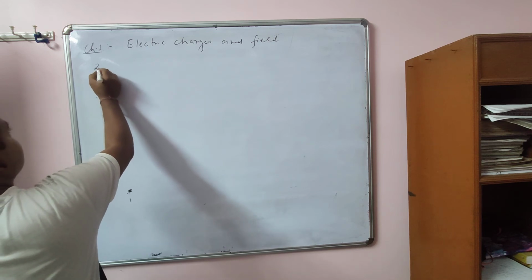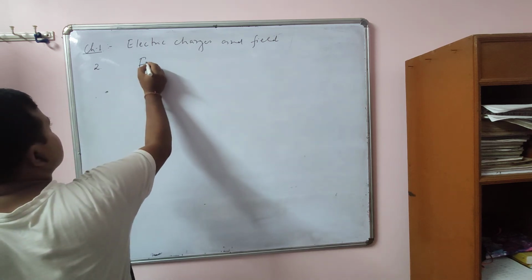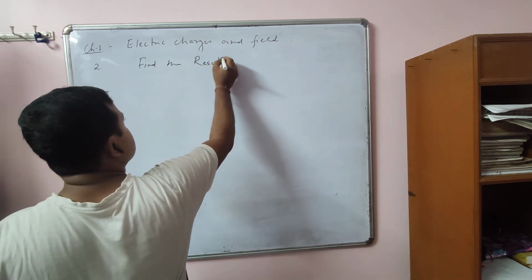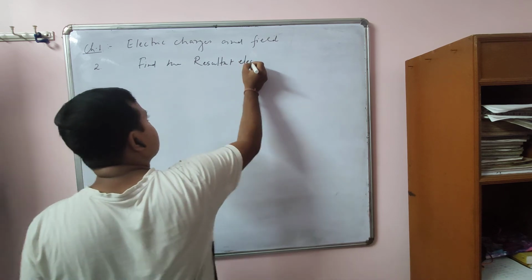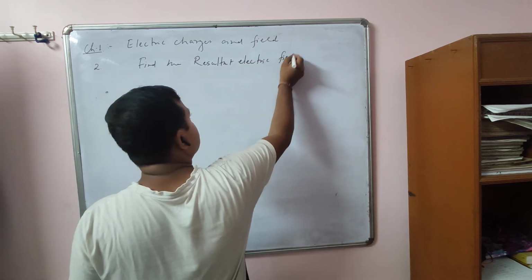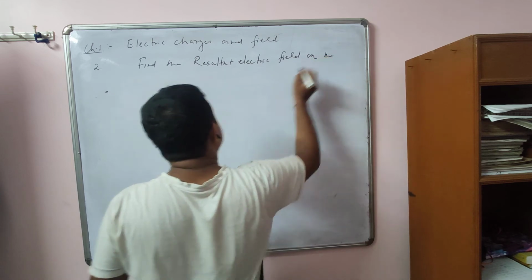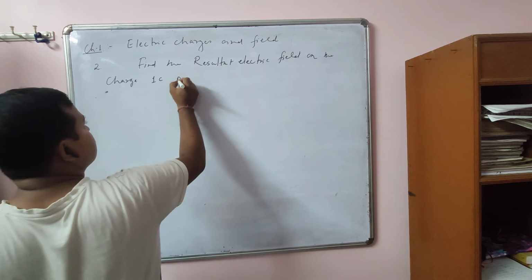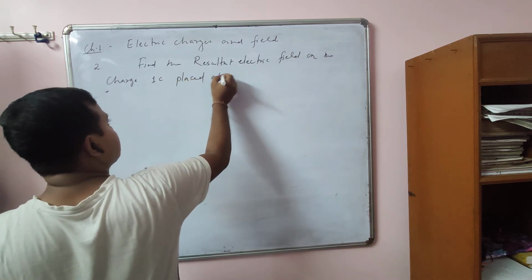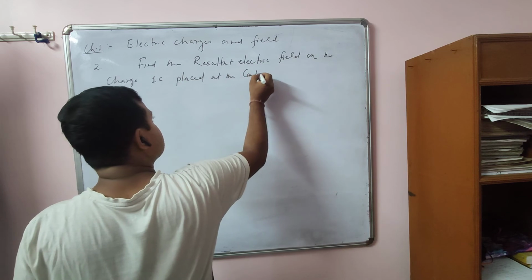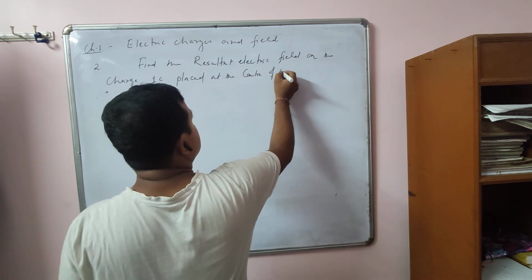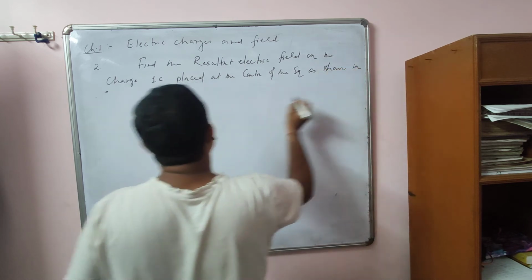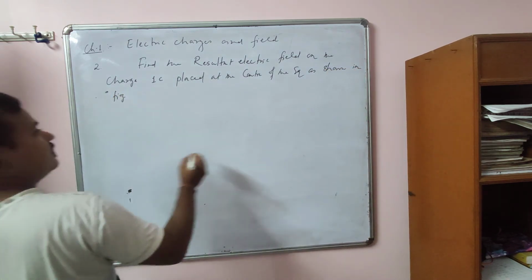Another question you take: find the resultant electric field on the charge 1 coulomb placed at the center of the square as shown in figure.